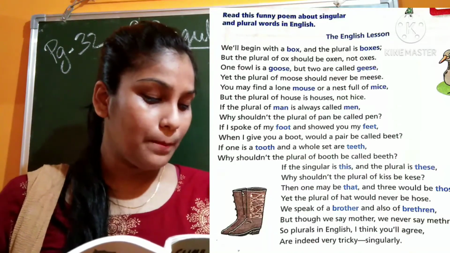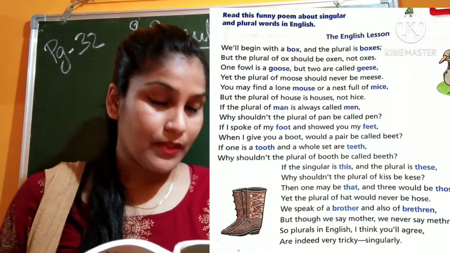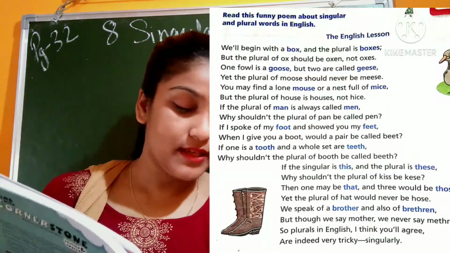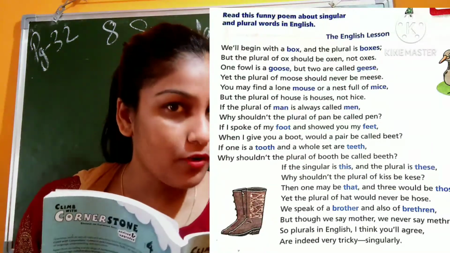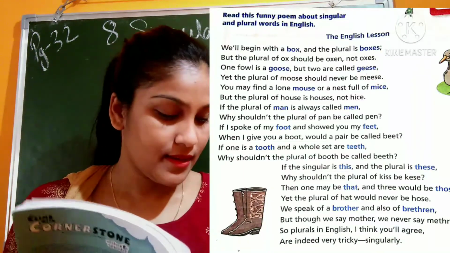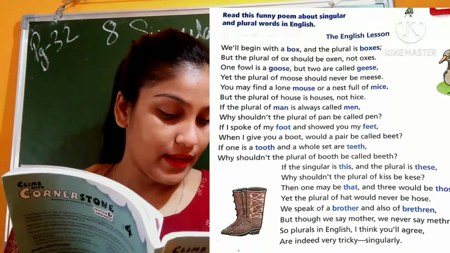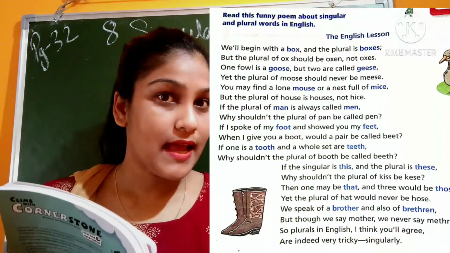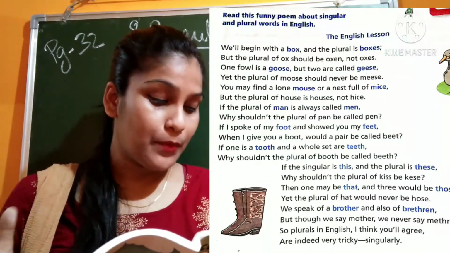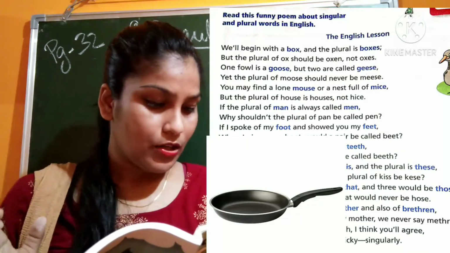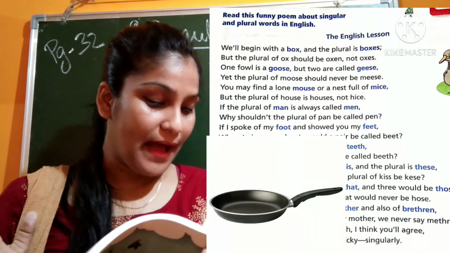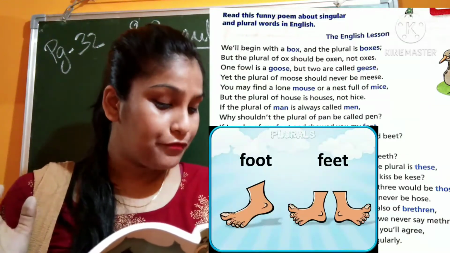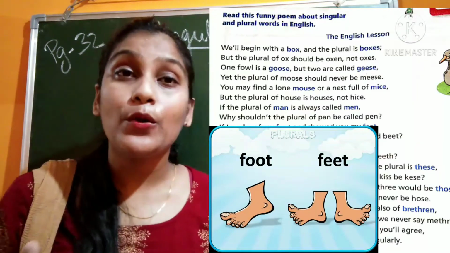You may find a lone mouse or a nest full of mice. The plural of mouse is mice. But the plural of house is houses, not highs. Next, if the plural of man is always called man, the plural of man, M-A-N, is M-E-N. Why shouldn't the plural of pan be called pen? No, it is not. The plural of pan is pans. If I spoke of my foot and showed you my feet, the plural of foot is feet.